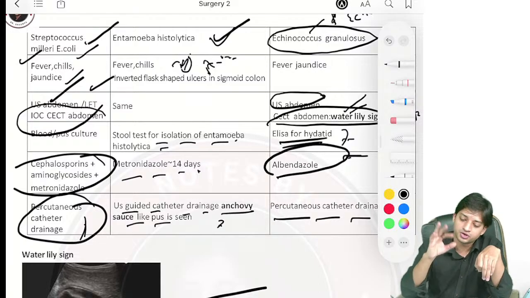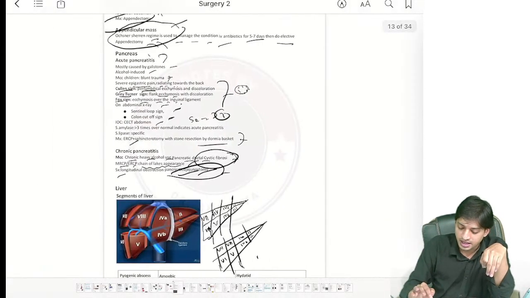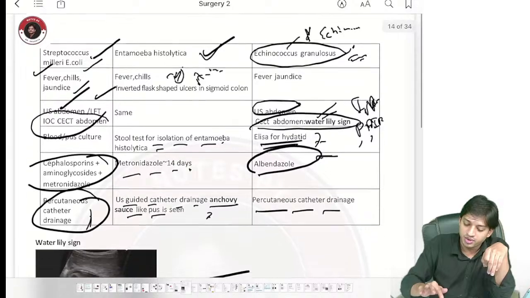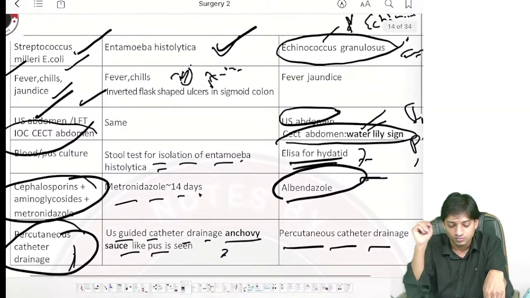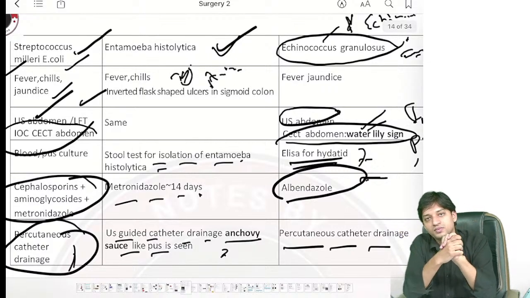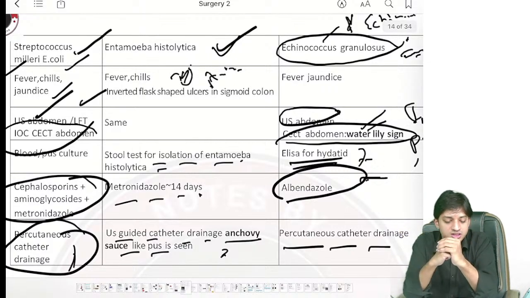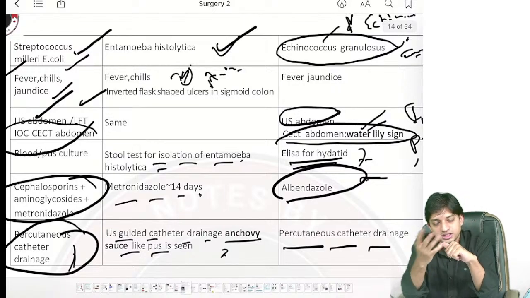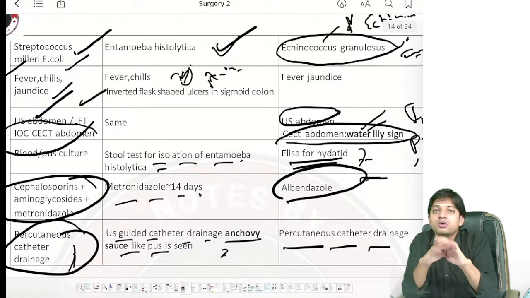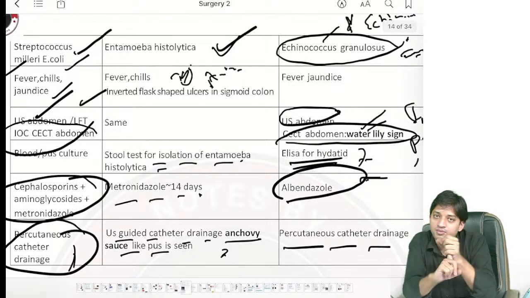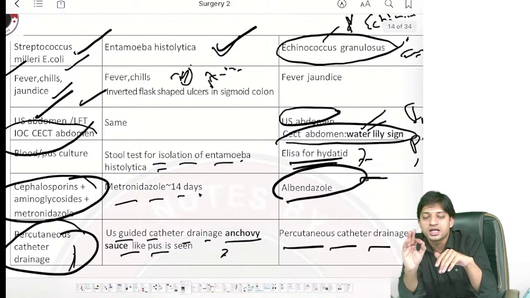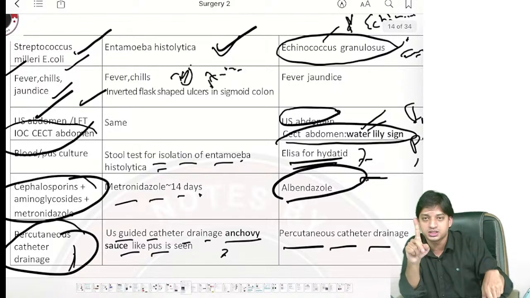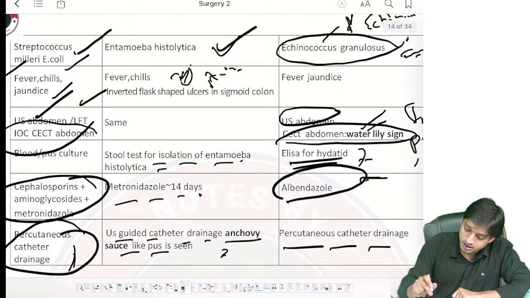Coming to Entamoeba histolytica, it is a gastrointestinal protozoa, amoebic in nature. Now what you will see, again abscess is there, fever and chills, right? Now in USG, same investigation, same. Now classical features for Entamoeba histolytica, we might have studied in microbiology: anchovy sauce like appearance and flask shaped ulcers, right?